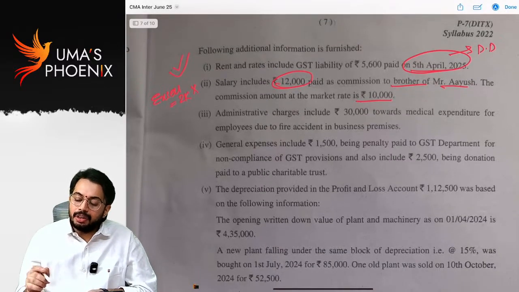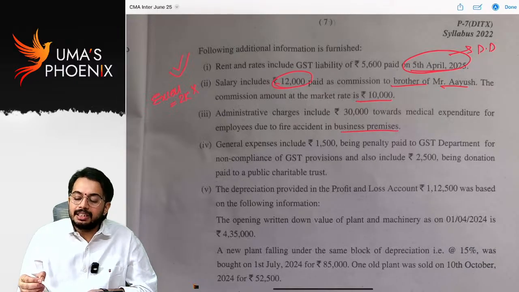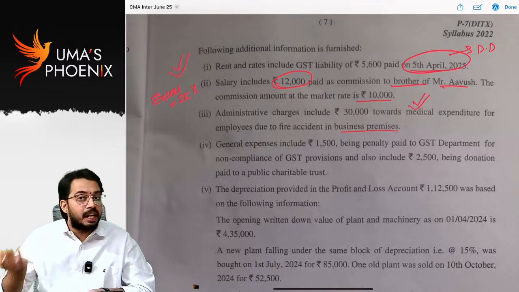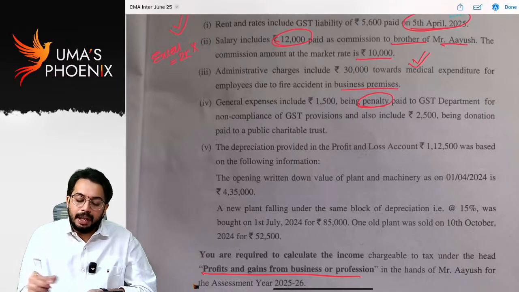Administrative charges include 30,000 towards medical expenditure for employees due to fire accident in business premises. This is business related expenditure, allowed. General expenses include 1500 being penalty paid to GST department for non-compliance of GST provisions, and also include 2500 being donation paid to public charitable trust.